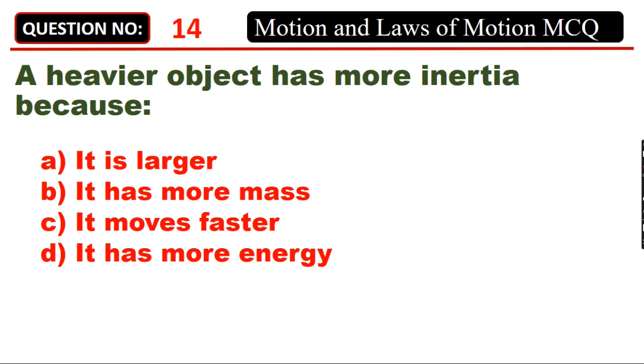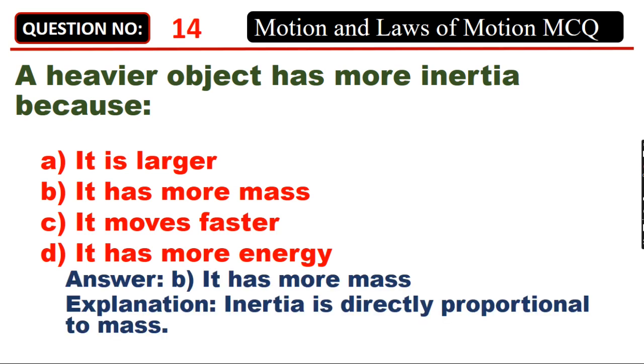A heavier object has more inertia because A. It is larger. B. It has more mass. C. It moves faster. D. It has more energy. Answer: B. It has more mass. Inertia is directly proportional to mass.